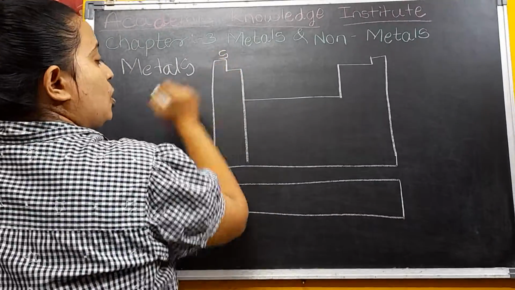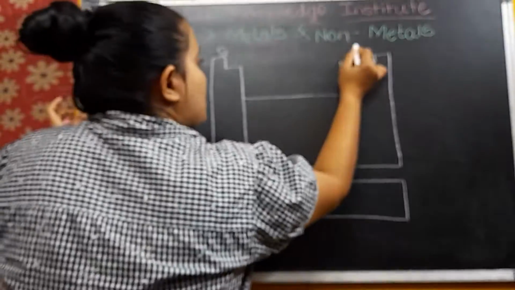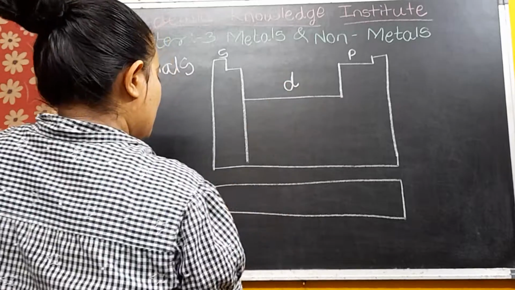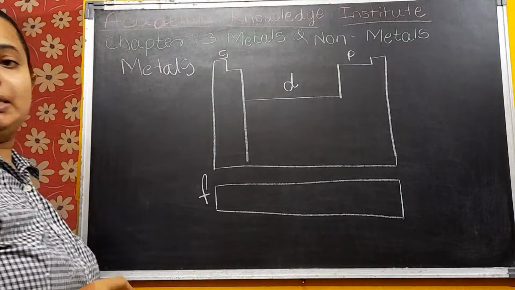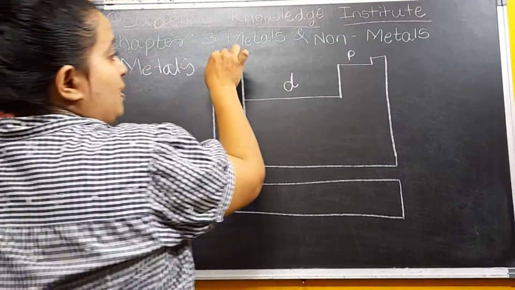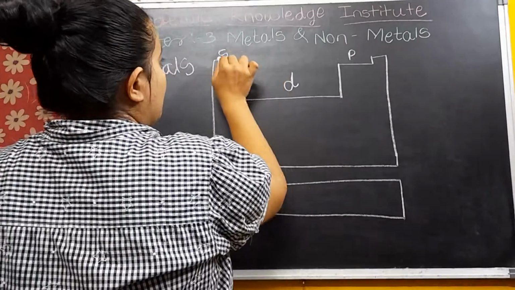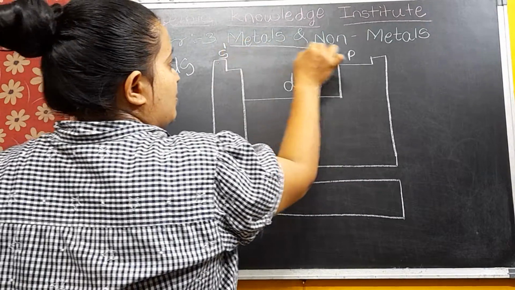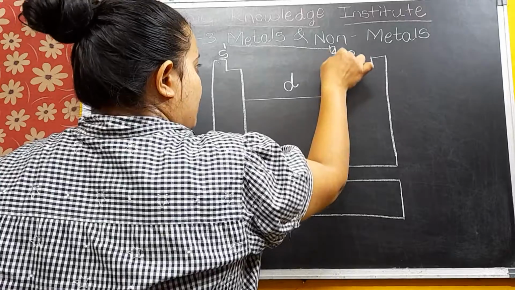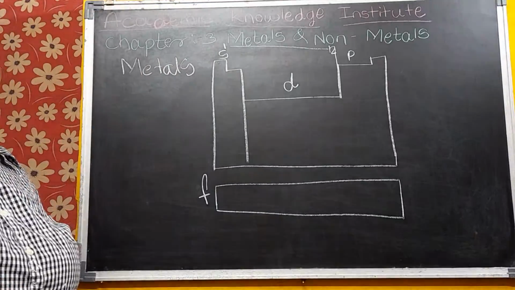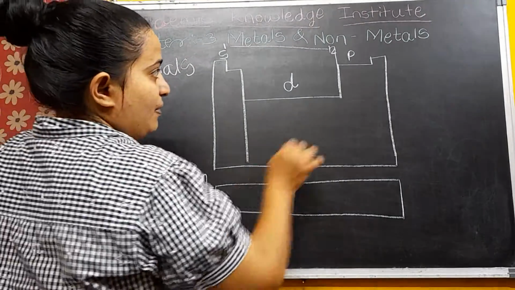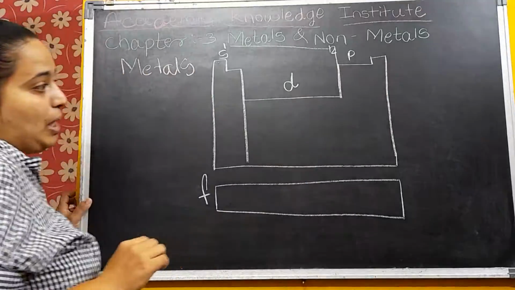This is the S block, this is the P block, this is the D block, and this is the F block elements. This is from the first group to the 12th group.